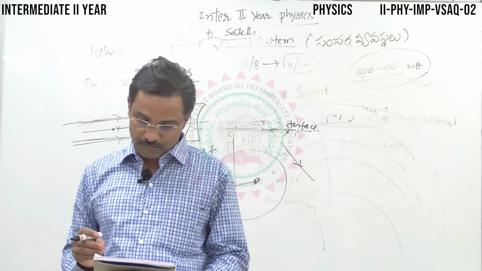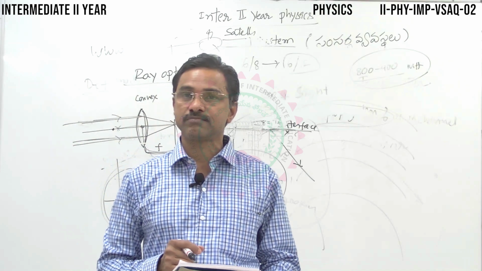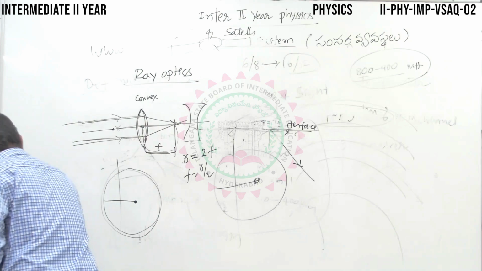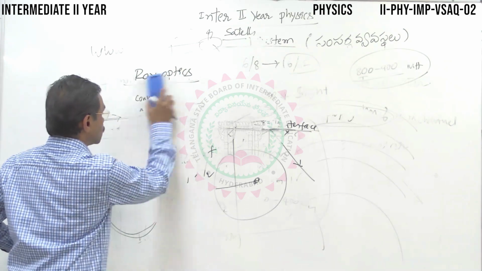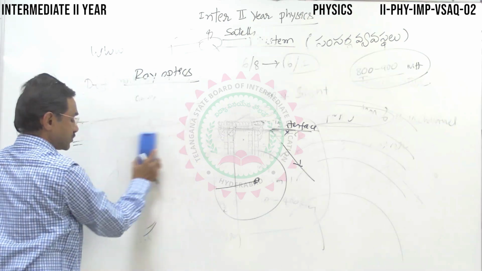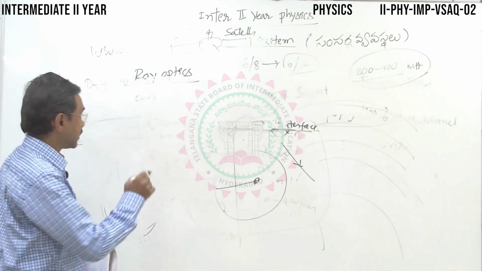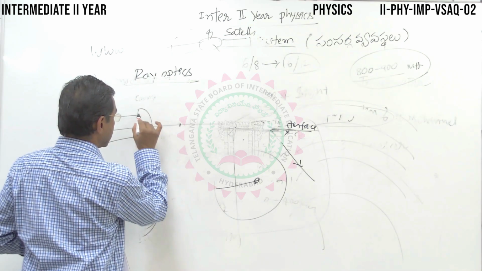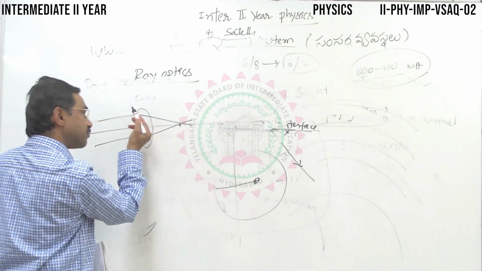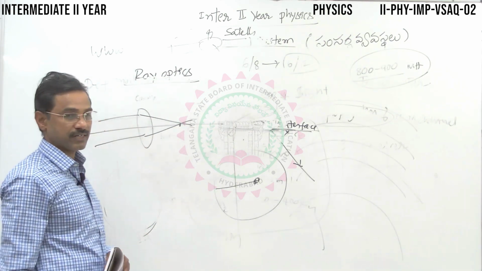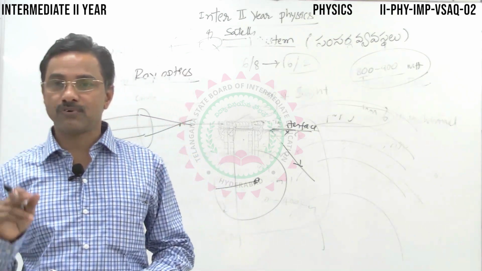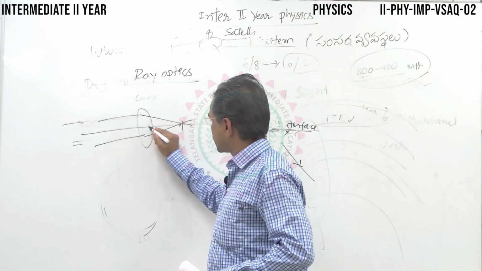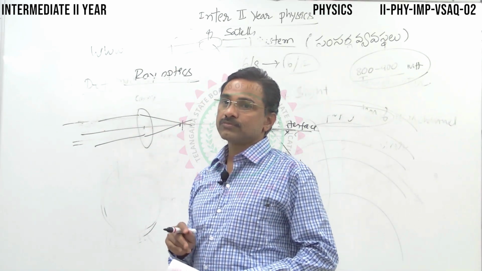What do you understand by the terms focus and principal focus? Suppose you have a lens; as I already told you, the lens will have two principal foci, one on either side. Rays coming from the left end will converge at a particular point on the right side on the principal axis. Similarly, the rays coming from the other end converge at a particular point on the other side. So we have two foci, the plural of focus is foci, isn't it? The distance between the principal focus and the optical center is called the focal length.